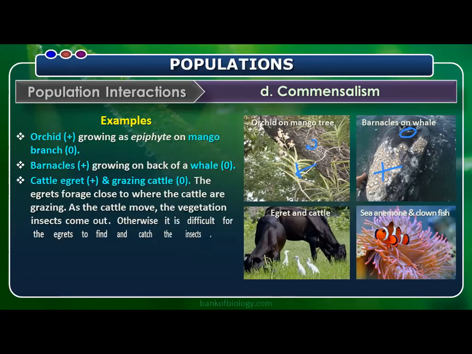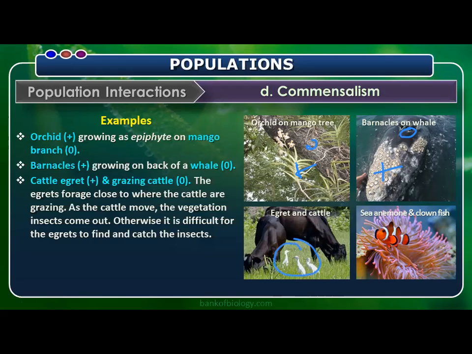Next, the cattle egret and grazing cattle. You can see here when the grazing cattle is eating the food, grass, when it is moving, when it creates disturbance in the grass, some insects will get raised up in that area. That's why our cattle egret is waiting for that. So when the grass is eaten by this cattle, the insects which are there will come out. So for those insects, the cattle egret is waiting.